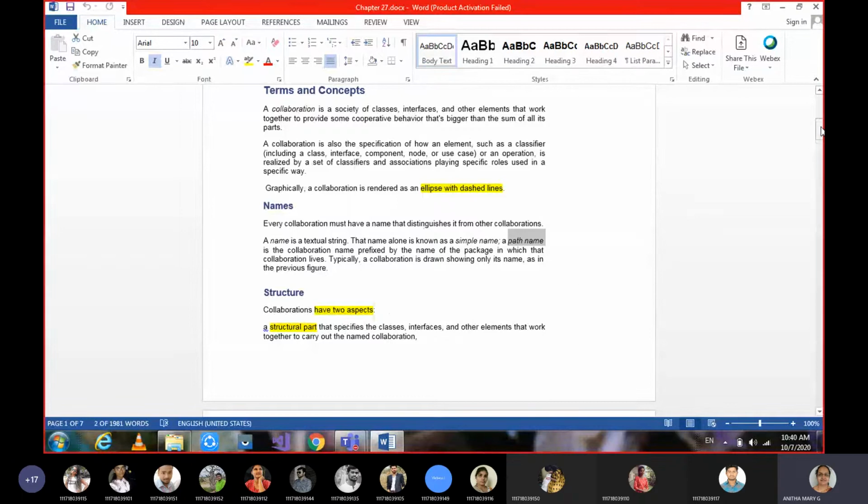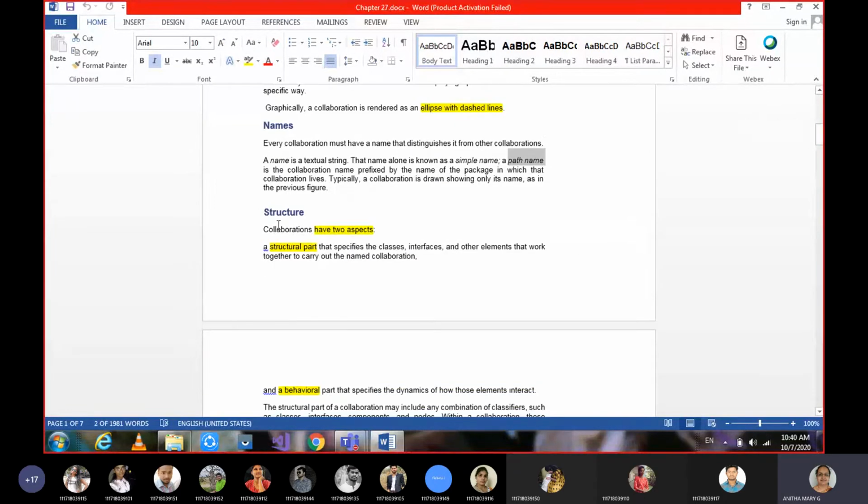Okay, so the next one is about structure. See, this chapter is somehow indirect. Most of the time collaborations are asked in exams, but as the students don't know the details of this, what they do, just like use cases, is write names and so on. And for the contents of collaboration diagrams, how do they write? Dotted ellipse, many dotted ellipses, different names they give and they connect, which is wrong. A collaboration diagram is not that.